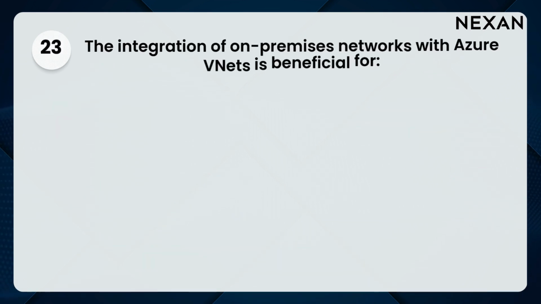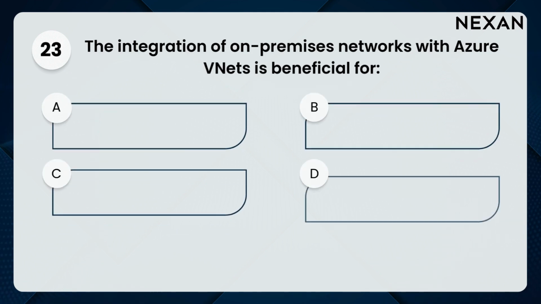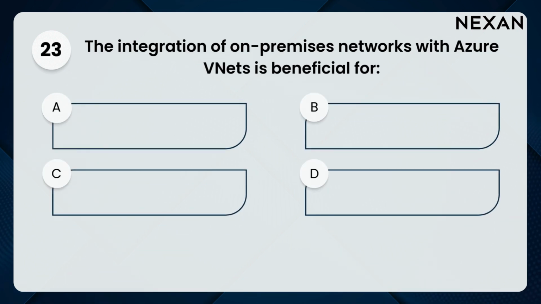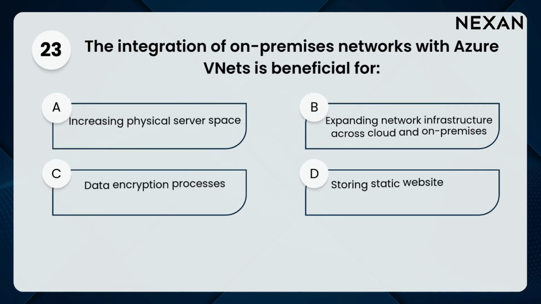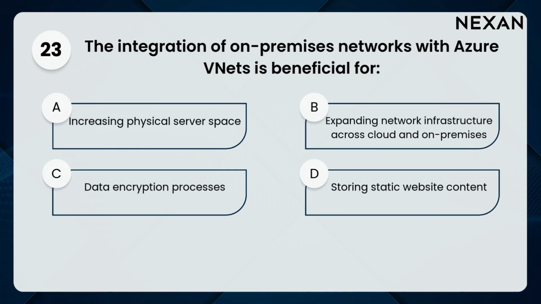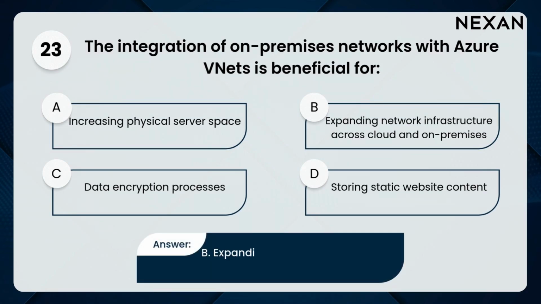23. The integration of on-premises networks with Azure VNets is beneficial for: A. Increasing physical server space, B. Expanding network infrastructure across cloud and on-premises, C. Data encryption processes, D. Storing static website content. Answer: B. Expanding network infrastructure across cloud and on-premises.